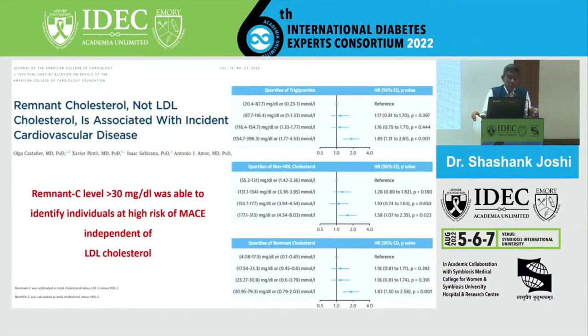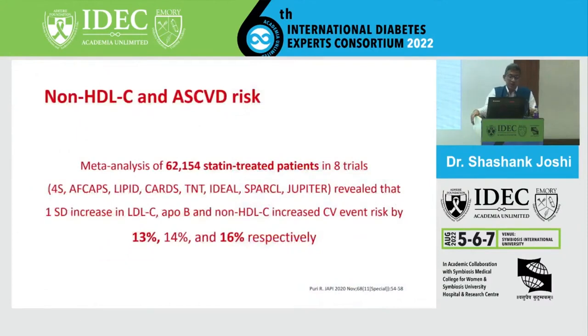And if you look at remnant cholesterol levels more than 30, they were clearly able to stratify those individuals with high risk of MACE events, independent of LDL cholesterol. So that's really the overarching philosophy, that non-HDL cholesterol is emerging as an ASCVD risk marker.